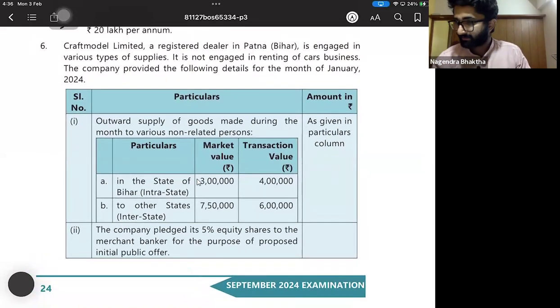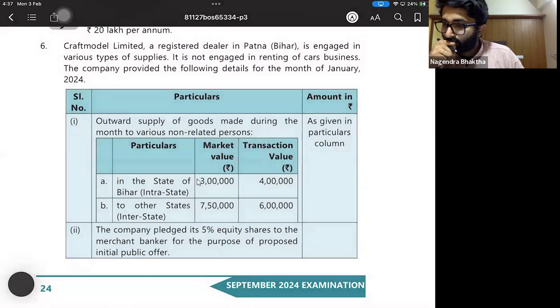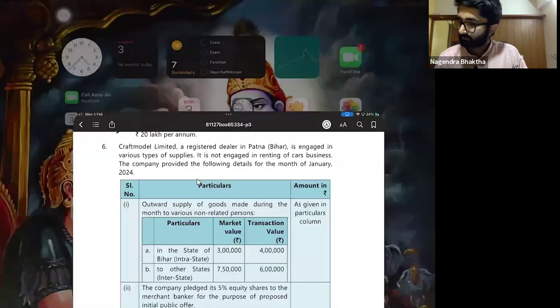Recordings notice. The Craft Model Limited, a registered dealer in Patna, Bihar, is engaged in various types of supplies. It is not engaged in the car renting business. The company provided the following details for the month of January: Bihar, goods. Okay, keep this in mind. The person is in Bihar.